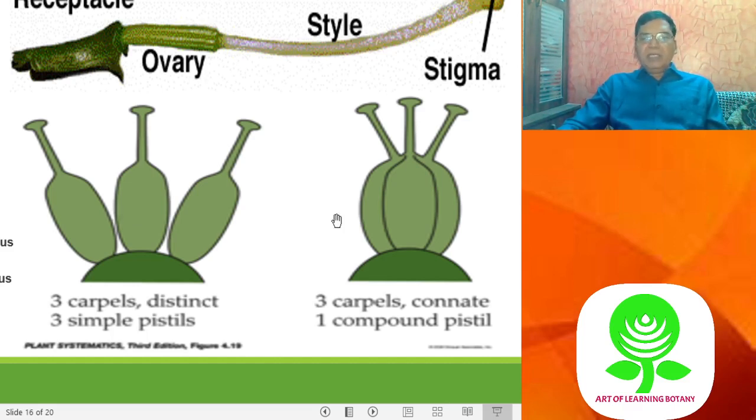Okay, but here you see in this case there are three carpels, but they are united, syncarpous condition. At that time, you find a compound pistil, single pistil with three carpels, tricarpellary, and syncarpous means united. You see there are three stigmas here, and three lobes. So don't confuse carpel and pistil. If there is one carpel, it is monopistillate, monocarpellary, no problem. But if it is three carpels, syncarpous, monopistillate here. Right? So you are clear about this.